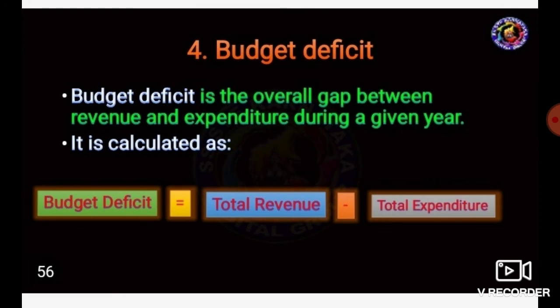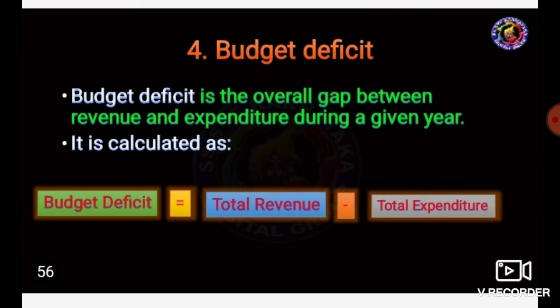The last one is budget deficit. Budget deficit is the overall gap between income and expenditure during a year. How is it calculated? Budget deficit is equal to total expenditure minus total revenue. These are the types of deficit financing: fiscal deficit, revenue deficit, primary deficit, and budget deficit.